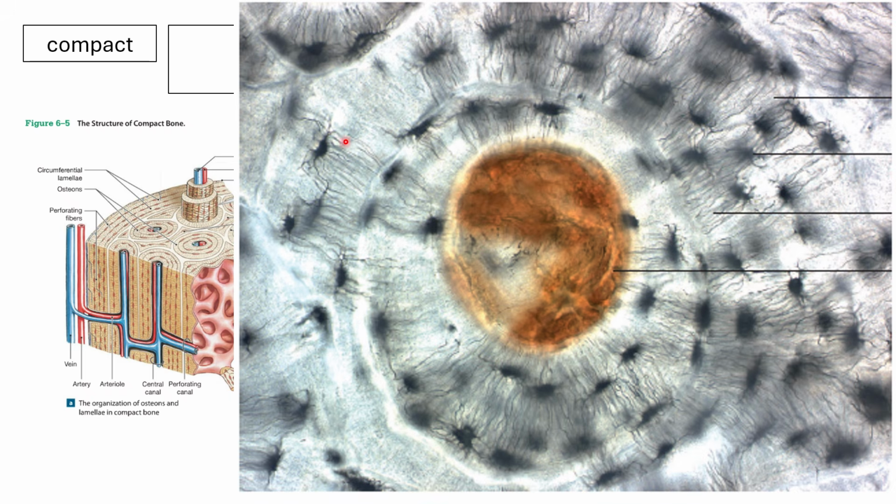This is because your osteocytes have cellular processes, and these canaliculi allow your osteocytes to connect with other osteocytes. Okay, so they are able to diffuse nutrients coming from the blood vessels in the central canal into the other osteocytes.